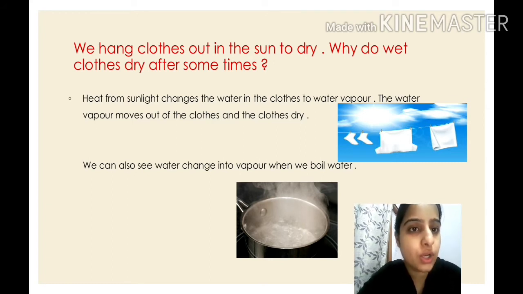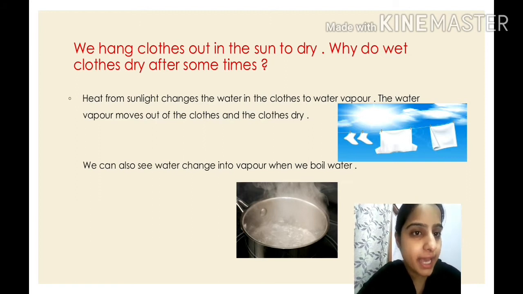Now the question arises here, children. We hang clothes out in the sun to dry. Why do wet clothes dry after some time? Now children, you see your mother washing clothes and then hanging those clothes to dry. You must be observing that clothes dry up after some time. Isn't it? How is it possible, children? Now let's see the answer.